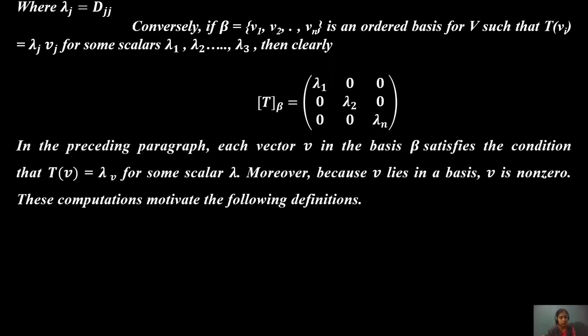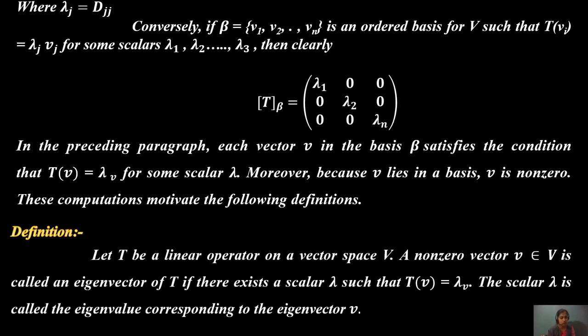In the preceding paragraph, each vector v in the basis beta satisfies the condition that Tv equals lambda v for some scalar lambda. Moreover, because v lies in the basis, v is a non-zero vector. This computation motivates the following definition. Okay, what is the definition?